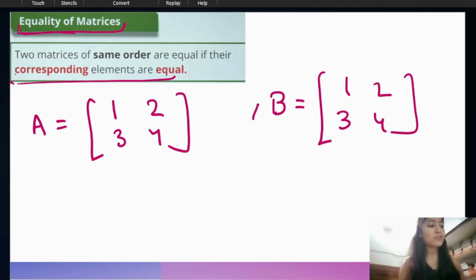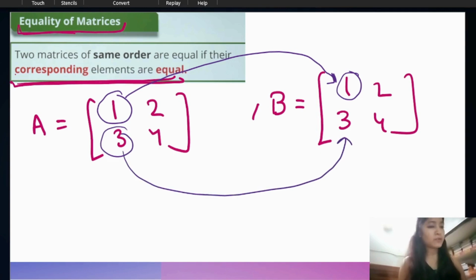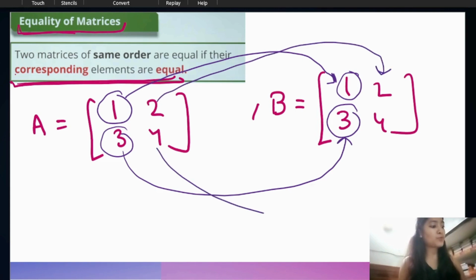What is the meaning of corresponding elements being equal? It means this 1 corresponds to this one, so this one must be equal to this one. This 3 is corresponding to this element 3, so this 3 must be equal to 3, and similarly this 2 must be equal to this 2 and this 4 must be equal to this 4.